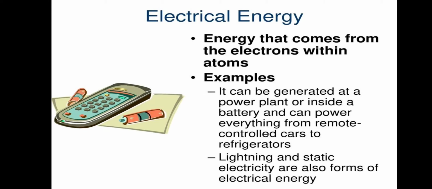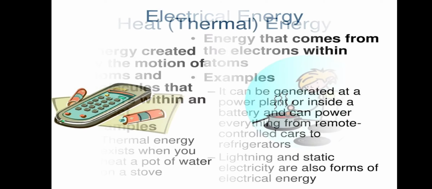It can be generated at a power plant or inside a battery and can power anything from remote controlled cars to refrigerators. Lightning and static electricity are also forms of electrical energy. Static means at rest, stationary. So students, all electrical appliances work on electrical energy.